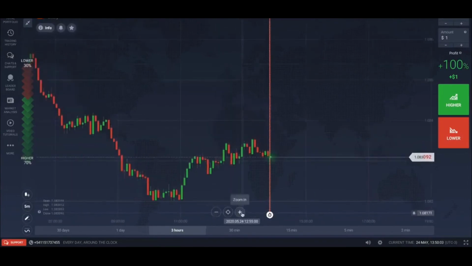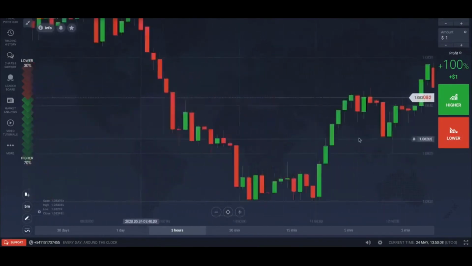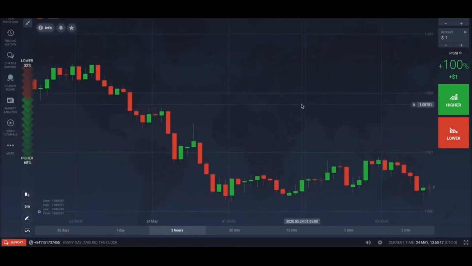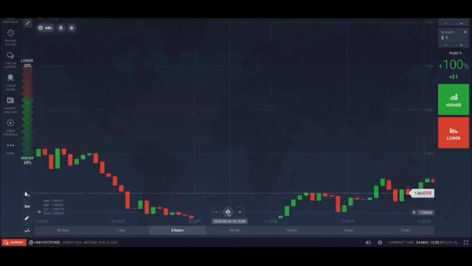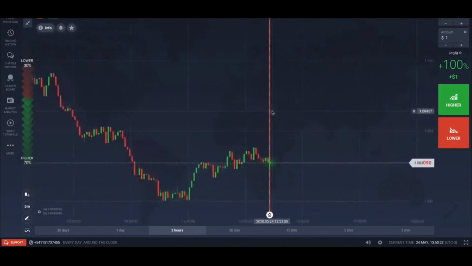And then you also have controls here, minus and plus, which is the zoom. If you want to go back in time to look at the graph, and then you want to go back to where the price is, all you have to do is click the middle button right here, and it's going to bring you right back here. You can also zoom in and out with the mouse.